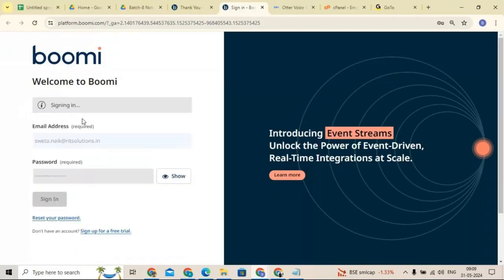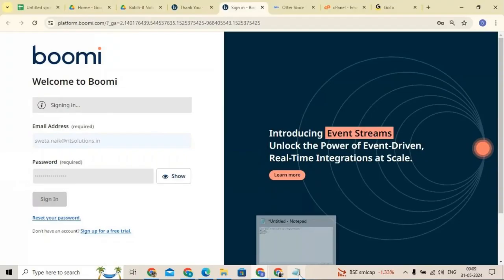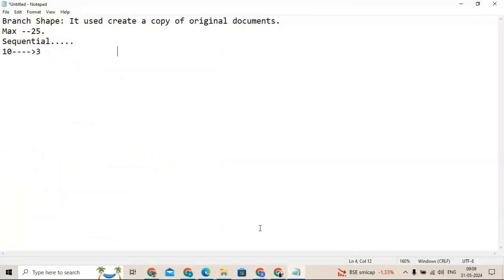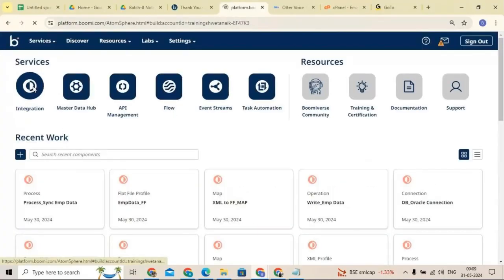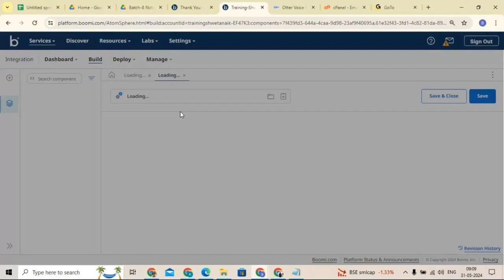It will not execute. It will not throw an error? Very good, because it's sequential. It's a sequential manner. So only if all the documents execute successfully will the control come to the next branch.